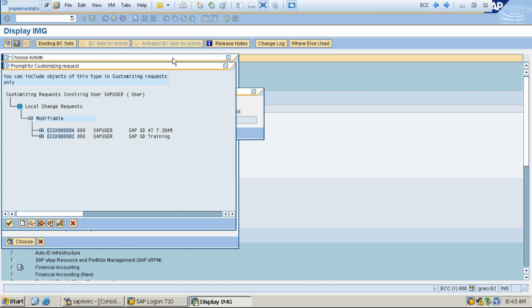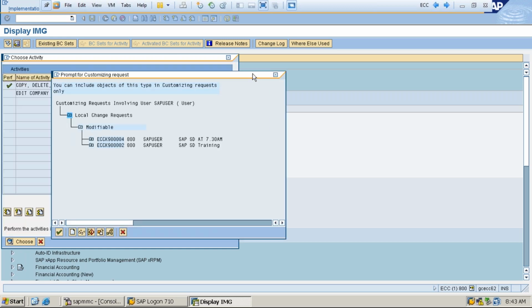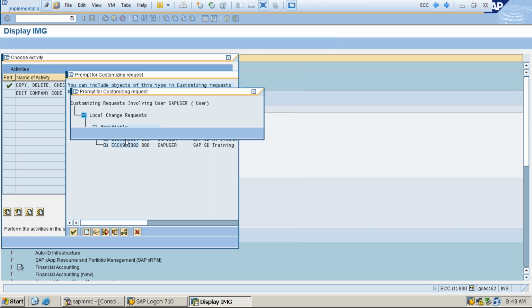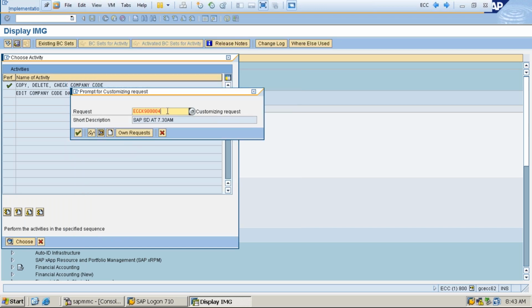If you could see here, like we generally see, the different available TRs in our system, one by one, under my user ID. So I am going to choose the first one. If I double click on this one, the system takes it here, and then I can click on continue.